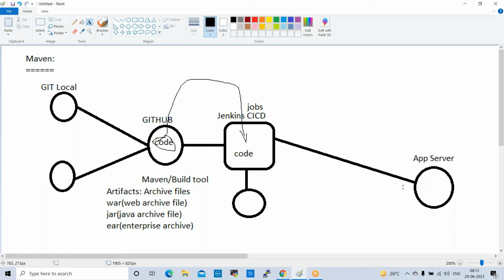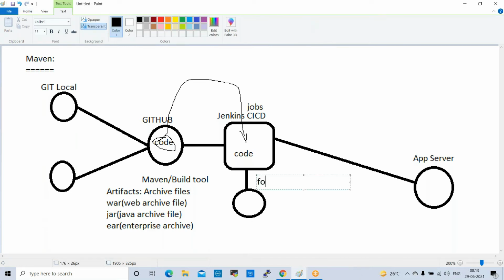Normally in real CI/CD projects, we follow this practice. Using Maven we convert into binary files based on your application. After that, we trigger one more job so that the WAR file is pushed to the application server. This is one activity, the Maven activity. And one more thing, Maven will generate folder structure.